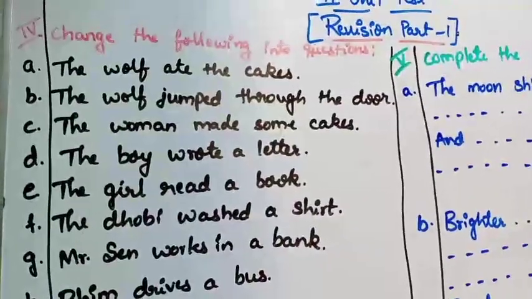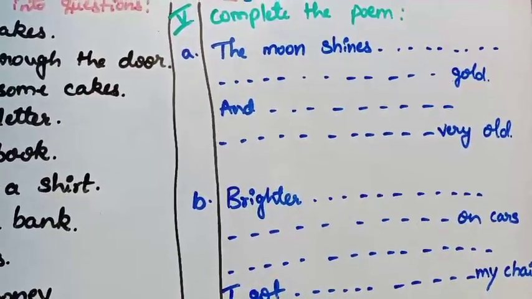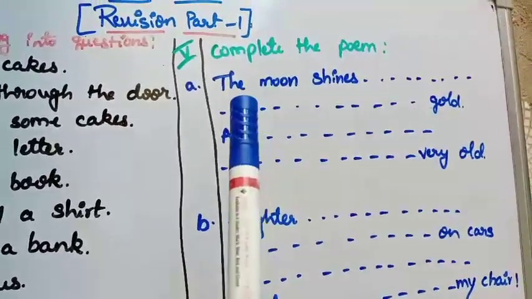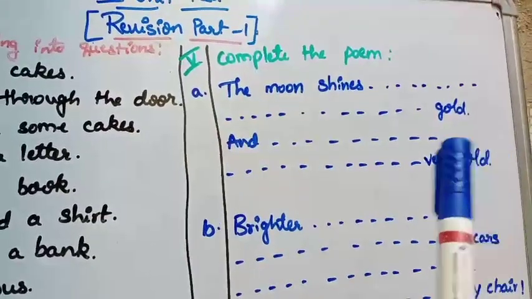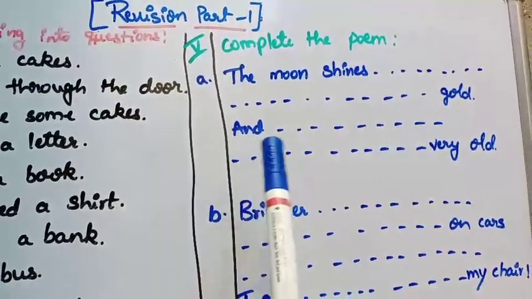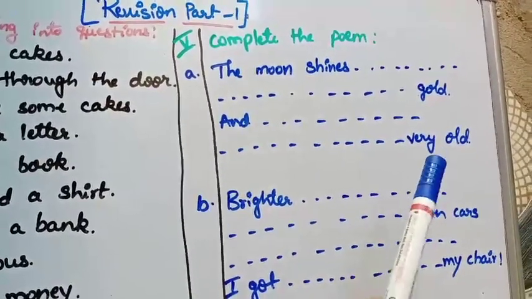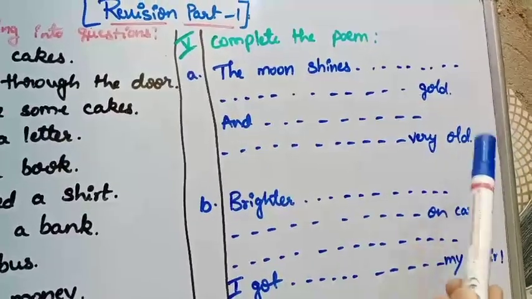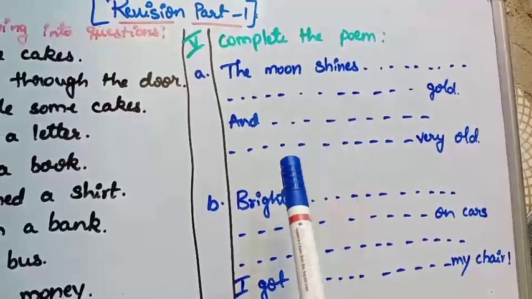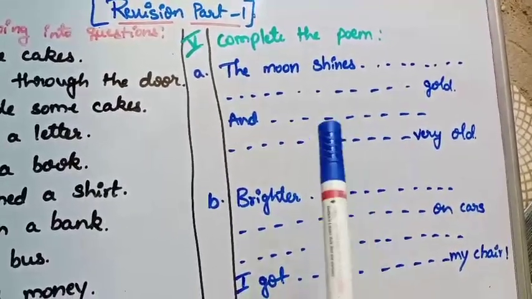Okay. So the next one is complete the poem. Here I have given two poems. The first one, the moon shines, dash dash, second line ends with gold. Next, third line, dash. Next come to the fourth line, that ends with very old. Sun and moon poem. Okay. So look at the poem and write properly, but you have to learn this poem by heart. Both the poems you have to learn by heart.